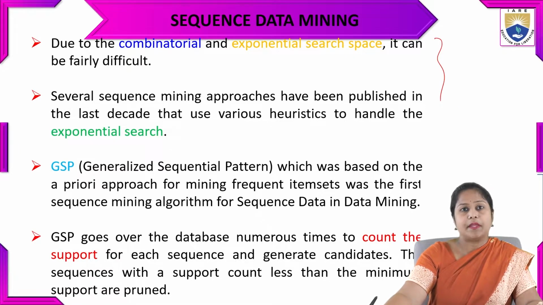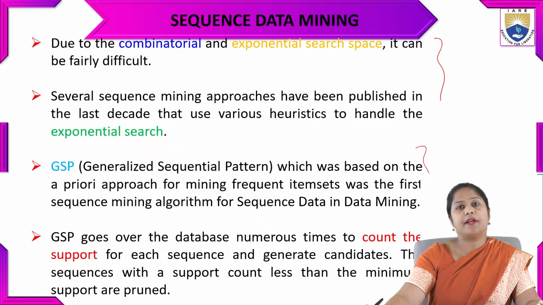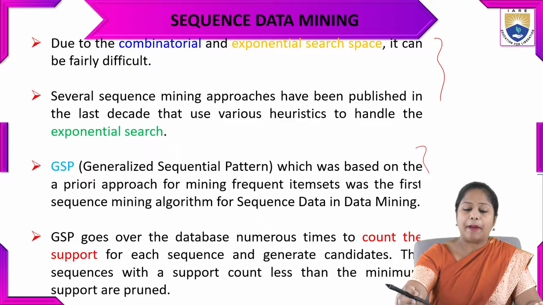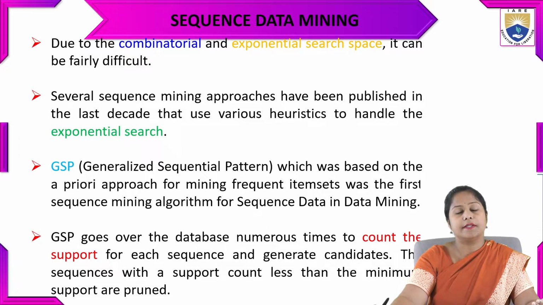GSP is the Generalized Sequential Pattern algorithm, which is based on the Apriori approach for mining frequent item sets. It was the first sequence mining algorithm to search for interesting sequence data.